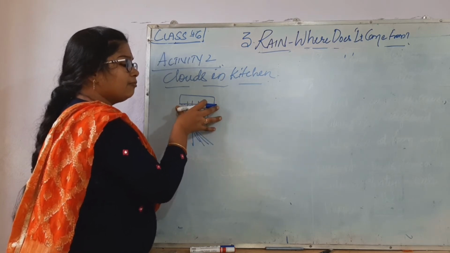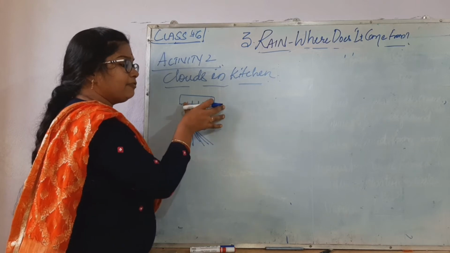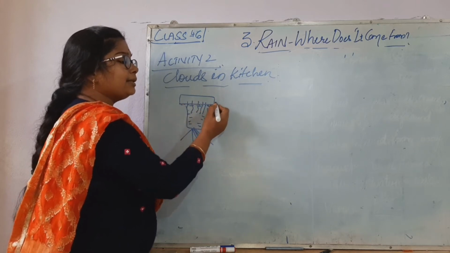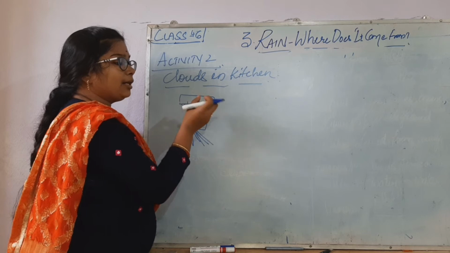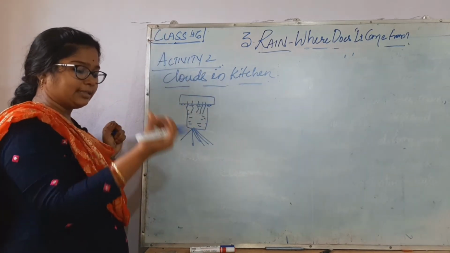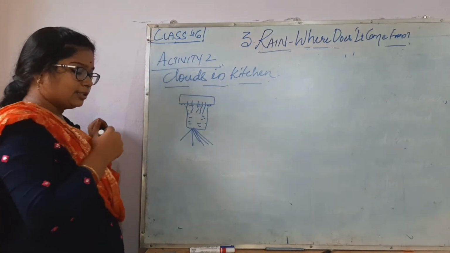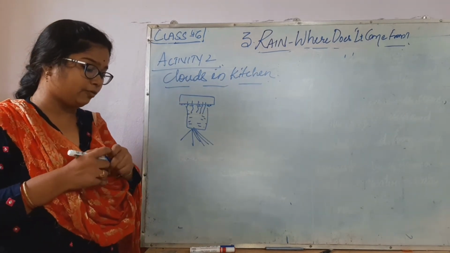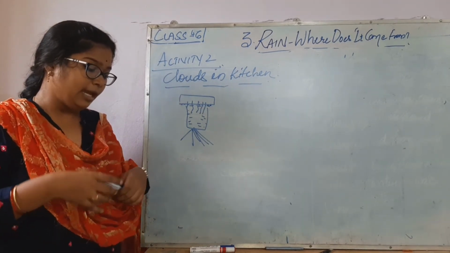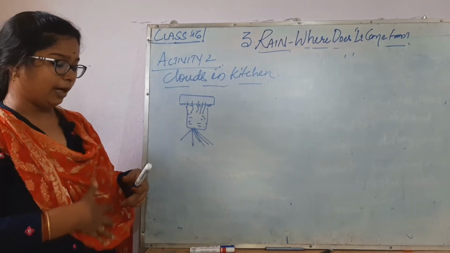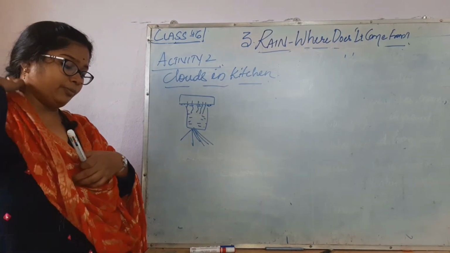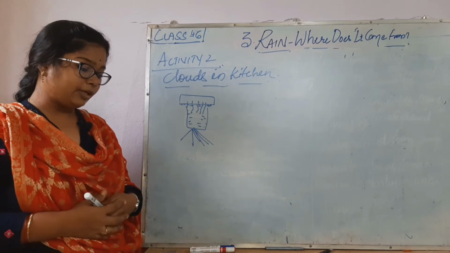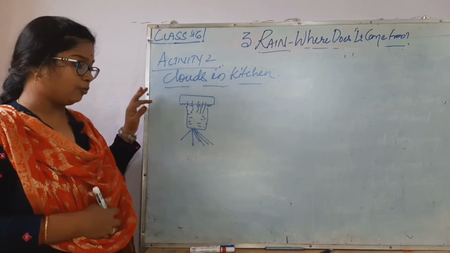When you stop heating it and pour water on it, you can see some cloud-like things formed. So what similarities did you find between the evaporation of water from the surface of water bodies and the evaporation of water from the bowl heated in the kitchen? From both cases discussed above, we know that water vapor helps to form clouds.